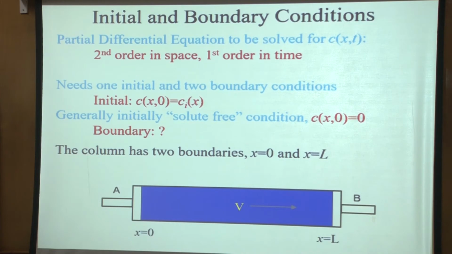When it's entering, again there are some options for specifying the condition, but x equal to L is typically more difficult, and that's why what we normally do, at least for analytical solutions, is assume something. For numerical solutions, there's no problem, you can apply some kind of condition, but for analytical solutions, typically what we assume is that the column is infinite or semi-infinite, because one direction is fixed. So we assume that the column is semi-infinite, apply the boundary condition at x equal to infinity, and then look at only what is happening from 0 to infinity. So that is typically what is done.